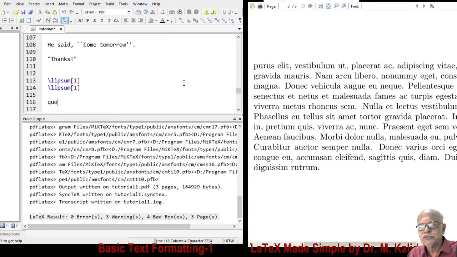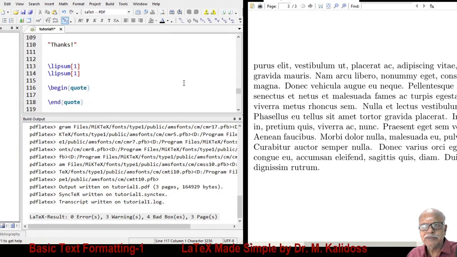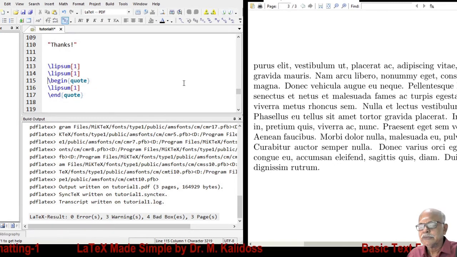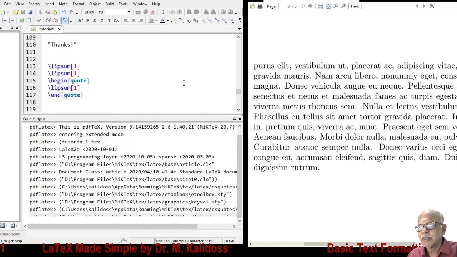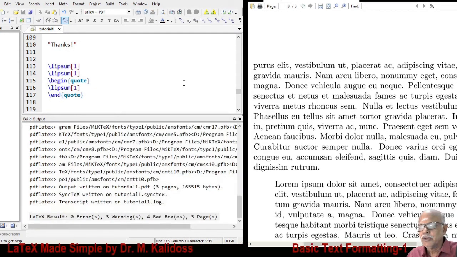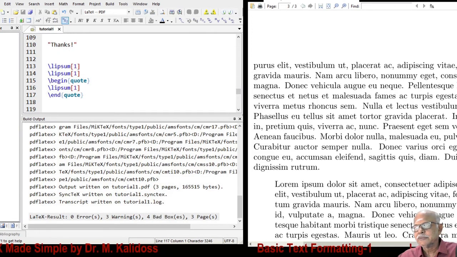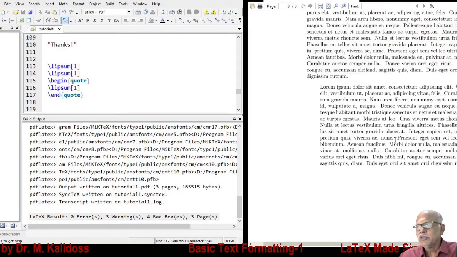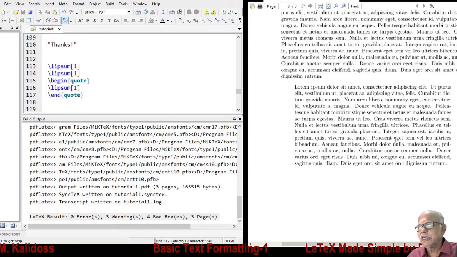Then I say quote, Control space bar and then lipsum 1. Look at the output. You find the matter is indented on the left as well as on the right hand side.